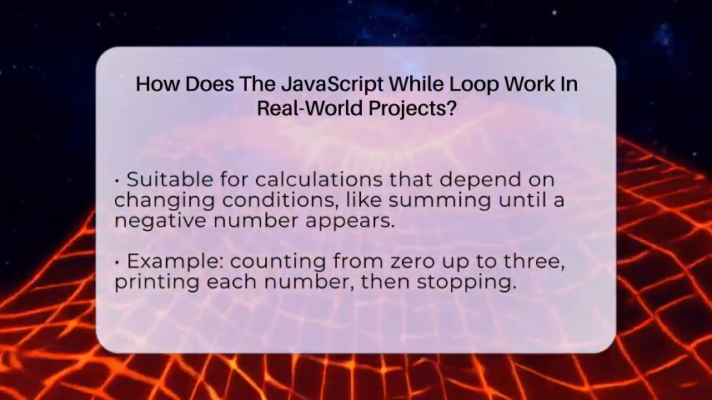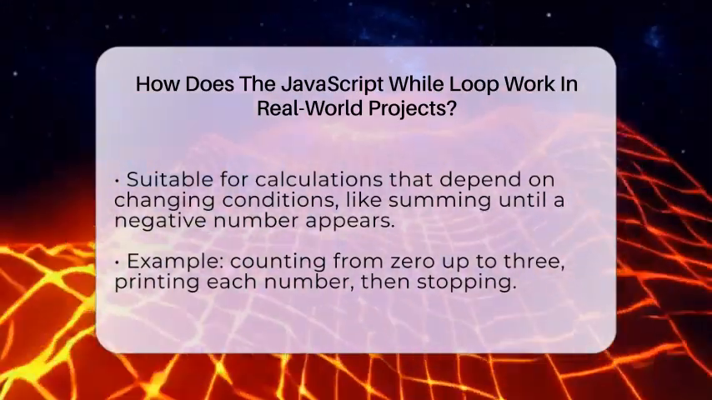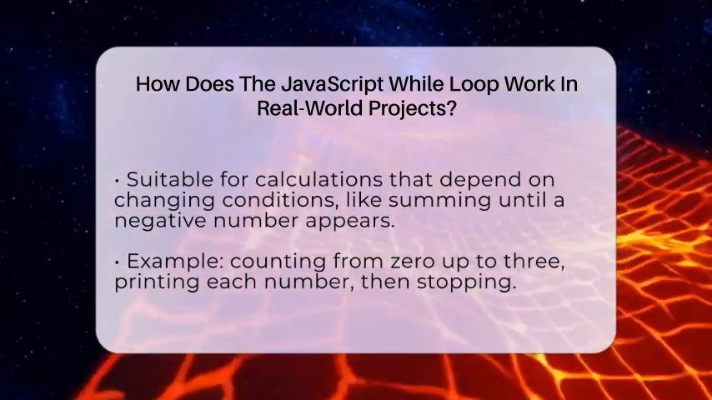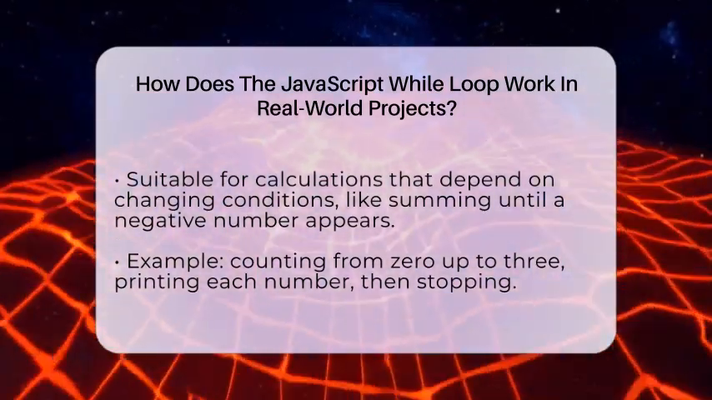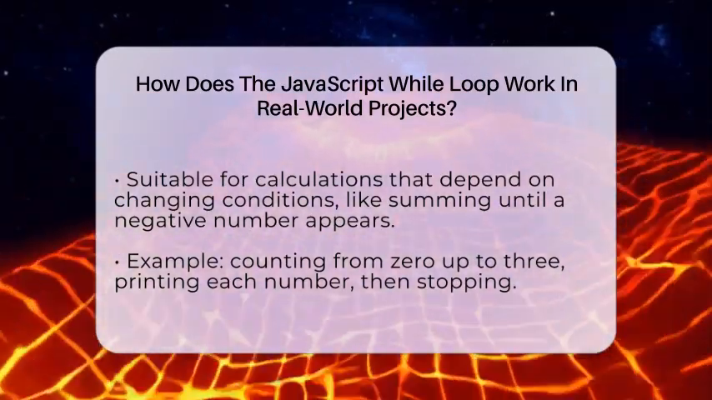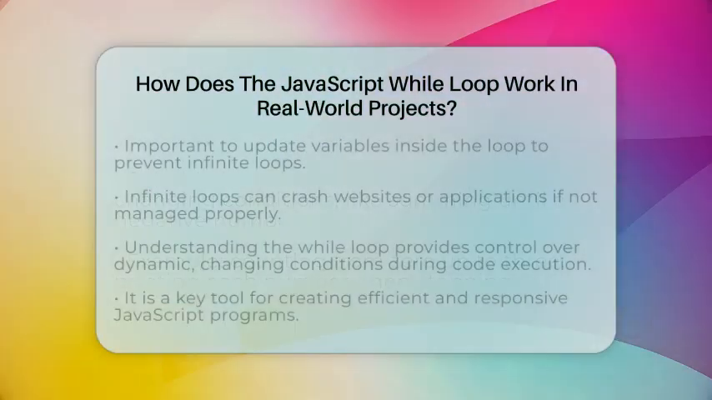Here's a simple example. You start with a count of 0. The while loop checks if the count is less than 3. If it is, it prints the count and then increases it by 1. When the count reaches 3, the condition becomes false and the loop stops. This way, you can control exactly how many times the code runs.